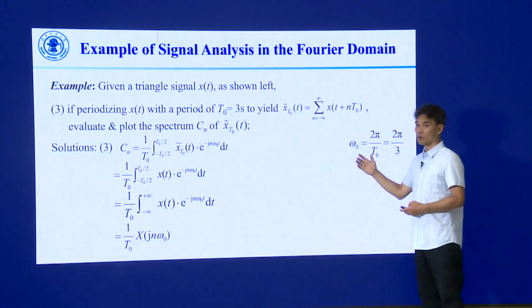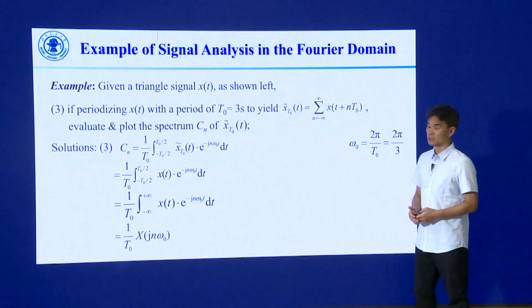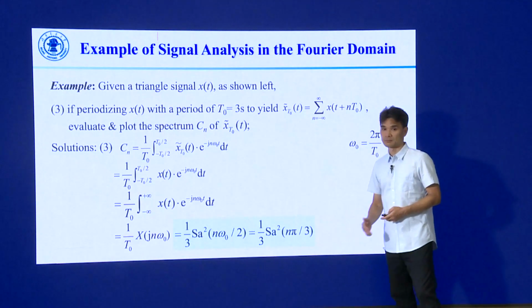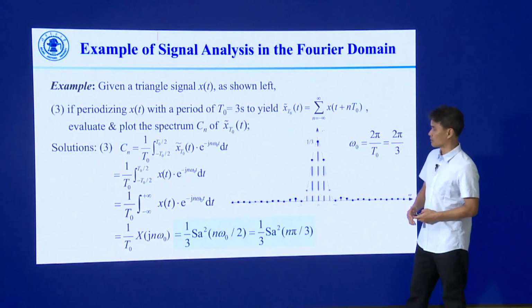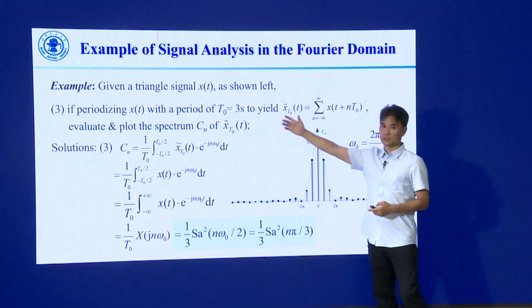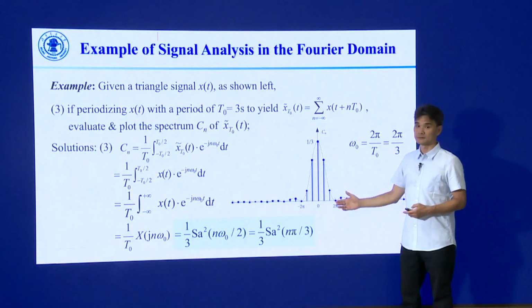Now we can plug the spectrum in based on omega sub 0 equal to 2 pi over the period T sub 0. And here is the specific form for the spectrum. And again, we can plot it in the frequency domain. Periodization in the time domain corresponds to discretization in the frequency domain.